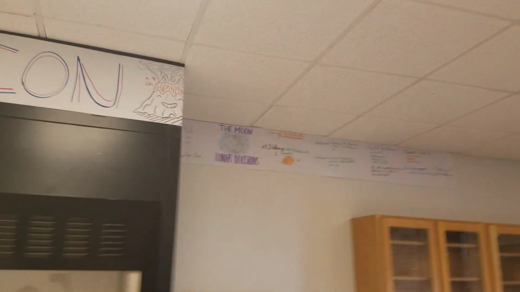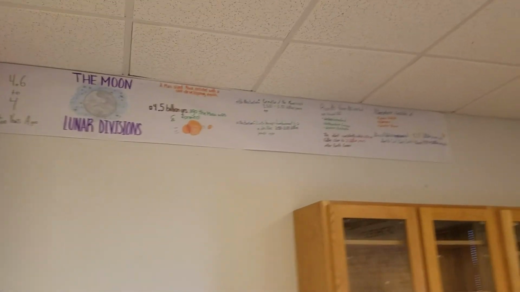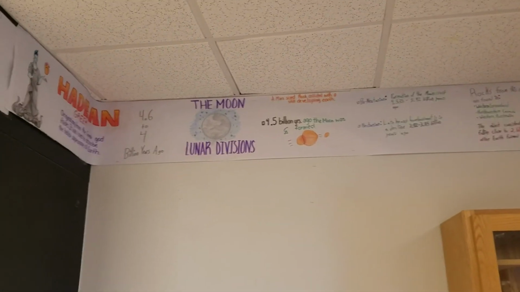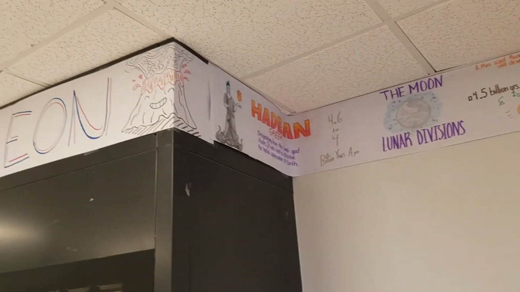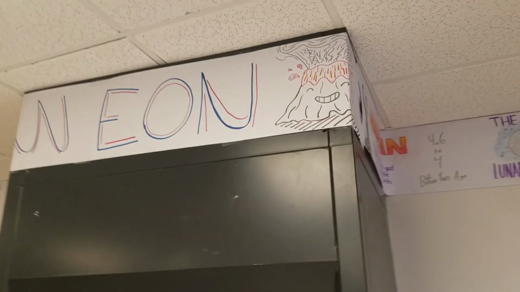Over here, we're representing 4.6 billion years ago with the formation of the Earth, and then the Earth was hit by a Mars-sized planet, which eventually formed the moon back during the Hadean. And then we get into the Archean eon. We had lots of volcanism back then.